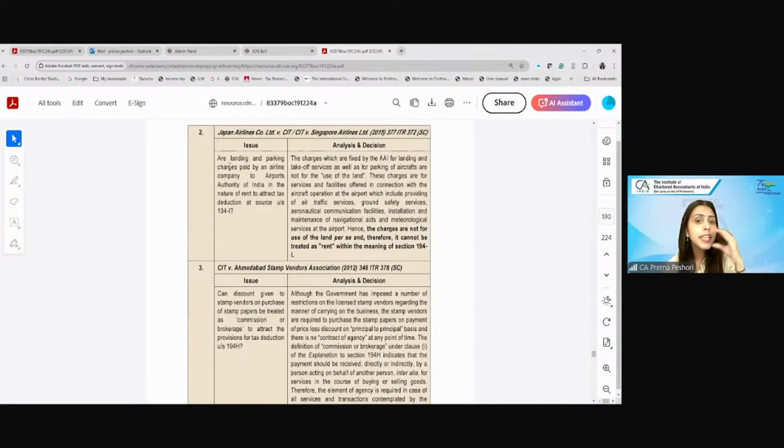These are the consolidated facilities which are provided, combined facilities provided, one of them includes an incidental use of land, and therefore it cannot be treated as rent within 194I. Clear?